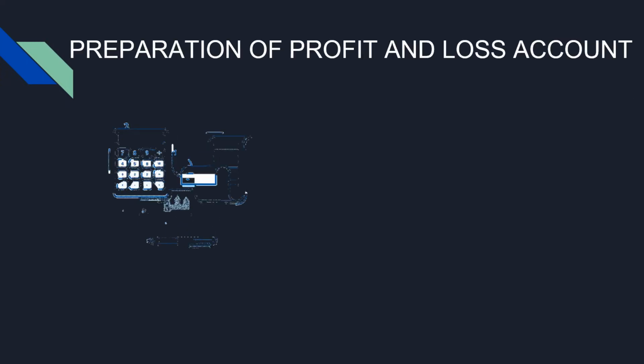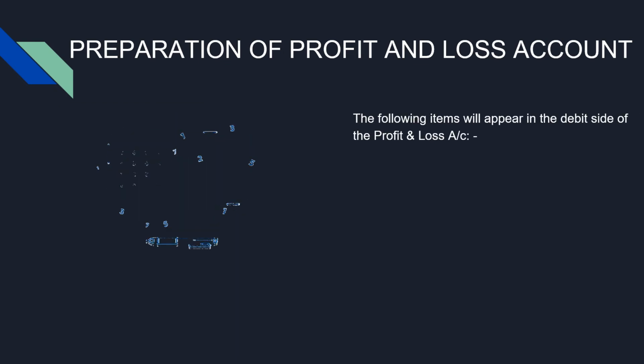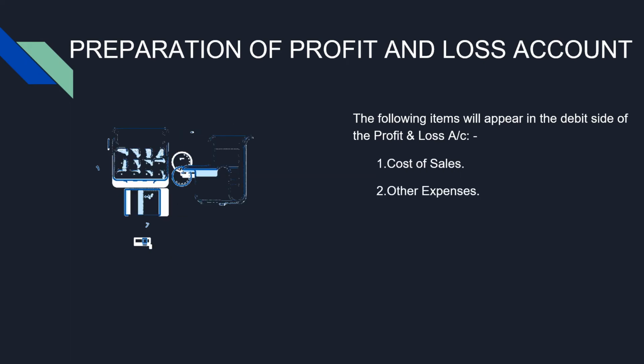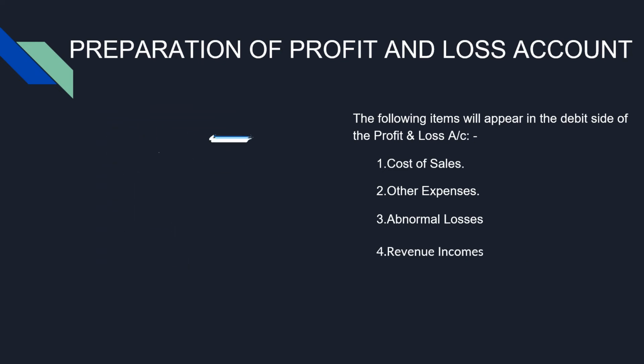Moving on, the following items will appear on the debit side of the profit and loss account: cost of sales, other expenses, abnormal losses, revenue incomes.